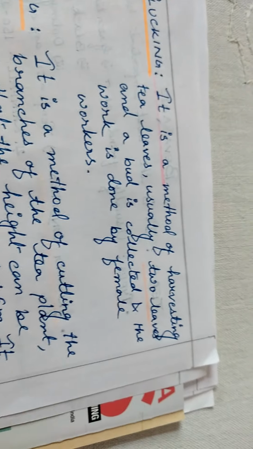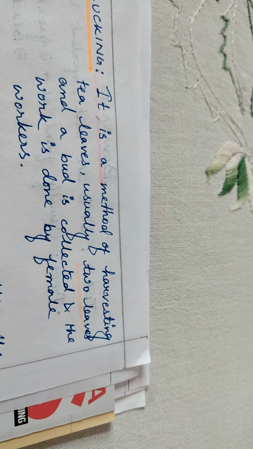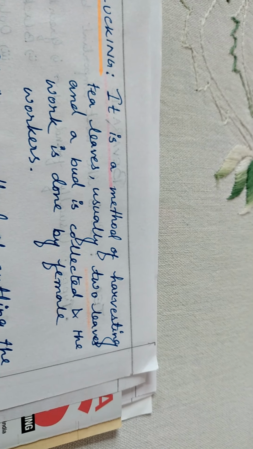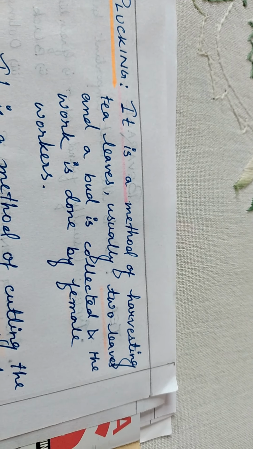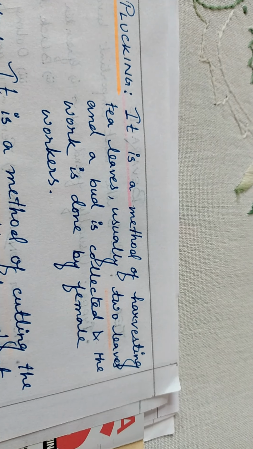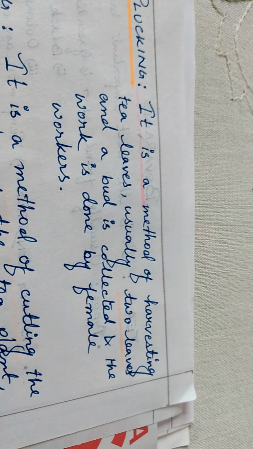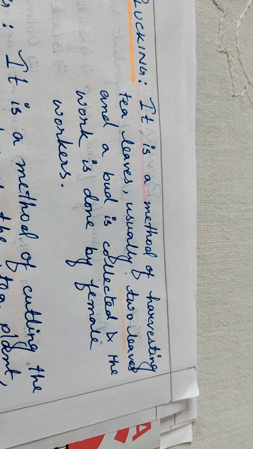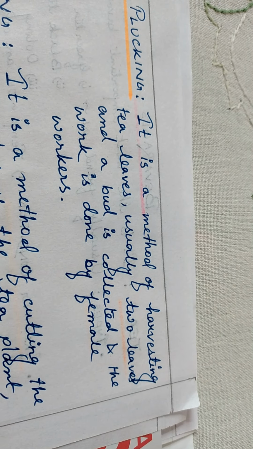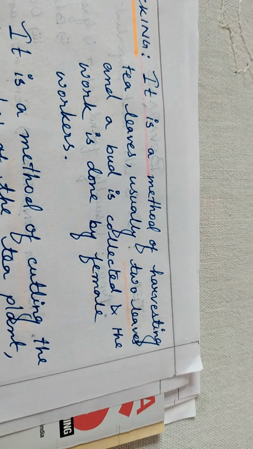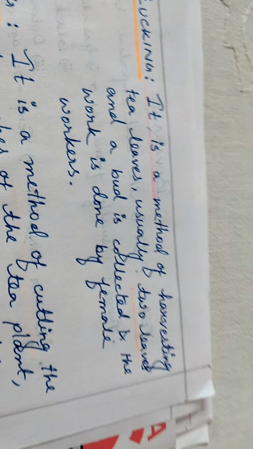It is a method of plucking the tea leaves where usually two leaves and a bud are collected, because in that way we can get the best variety of tea. Usually female workers are employed for fine plucking because it is considered a delicate job. That is why female workers are employed for plucking the tea leaves.